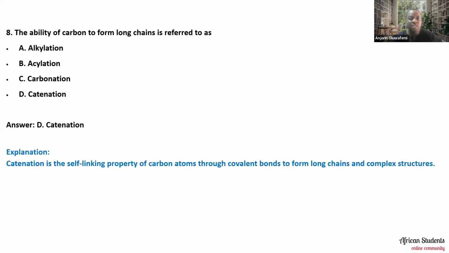Catenation is the self-linking property of carbon atoms through covalent bonds to form long chains and complex structures. This is the basis for organic chemistry, actually. This is how we get organic compounds, so to speak.